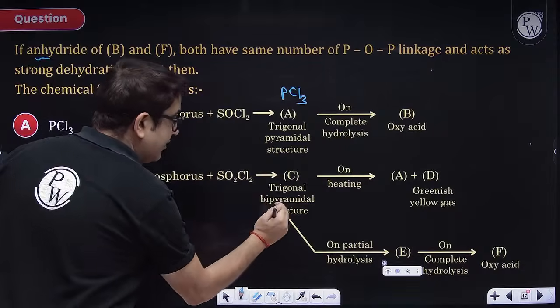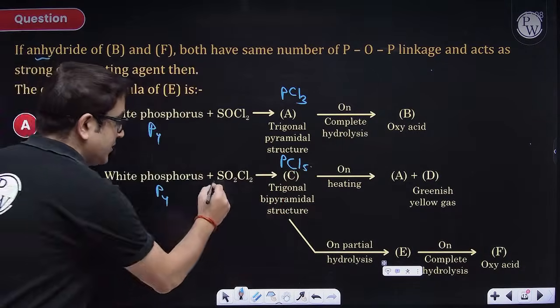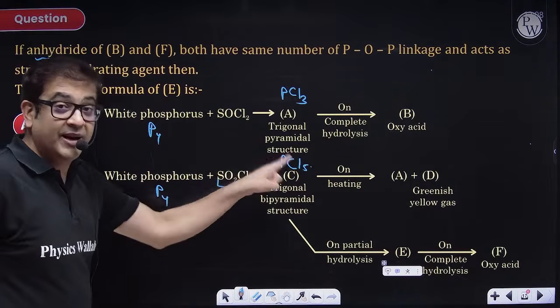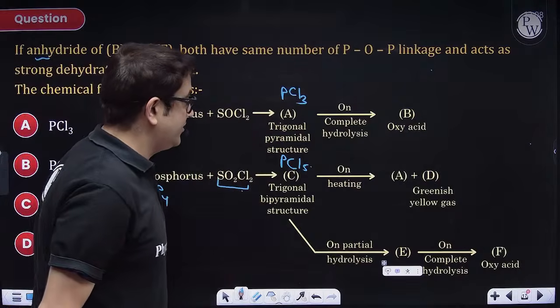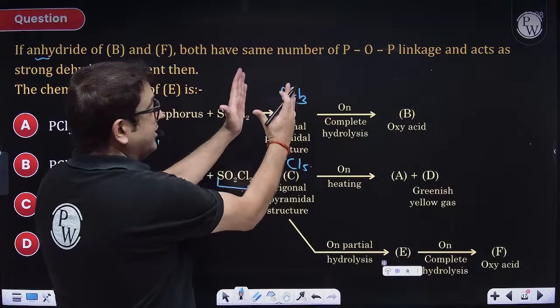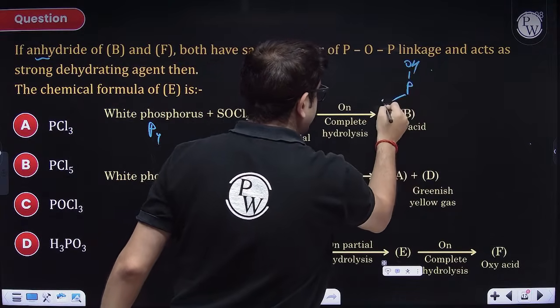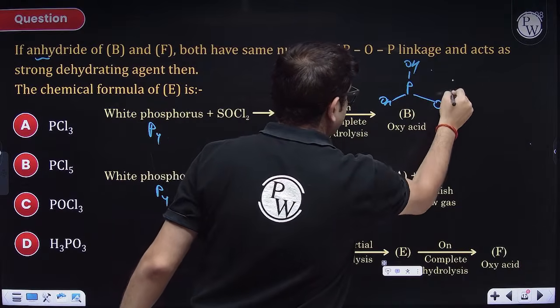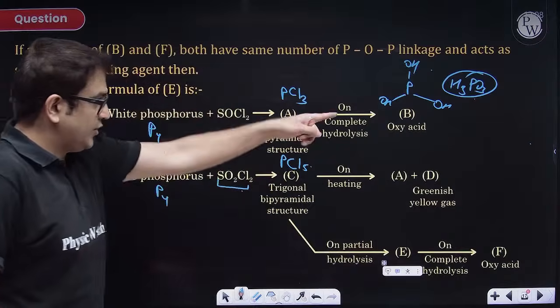This one is trigonal bipyramidal, so this is PCl5. Although this is an NCERT fact also, that sulfuryl chloride brings phosphorus in +5 oxidation state and thionyl chloride brings in +3 oxidation state. On complete hydrolysis, sir, phosphorus will remain in the same oxidation state, so it will form P(OH)3. That means H3PO3. This is phosphorous acid, which is the oxyacid.